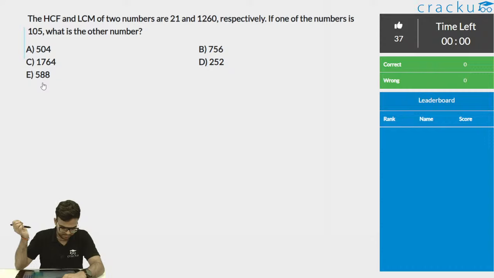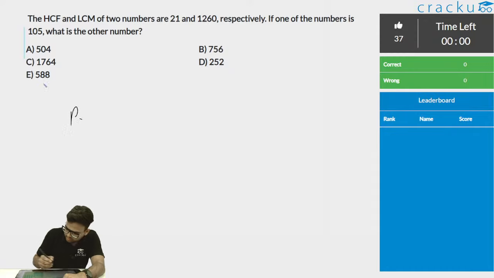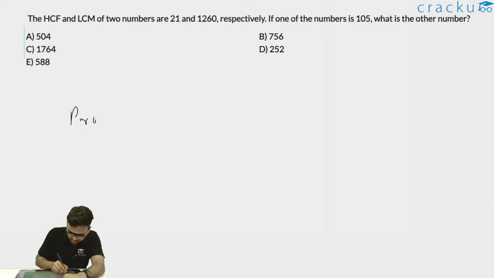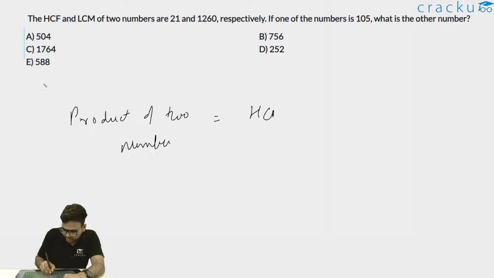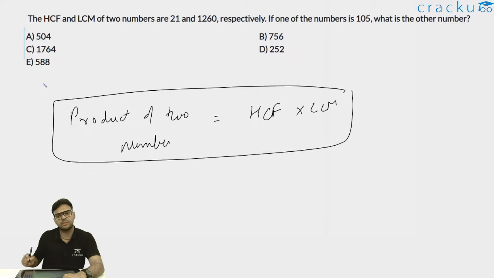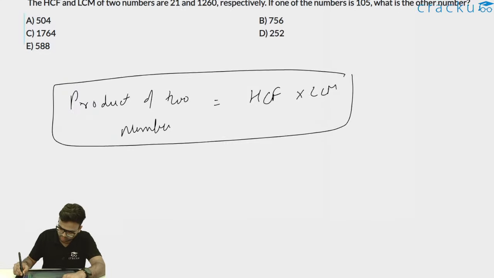Okay, so time is up. The concept used in this question is basically the product of two numbers. The product of two numbers is equal to HCF multiplied by LCM of these two numbers. You have to just remember this formula to be able to answer this question.